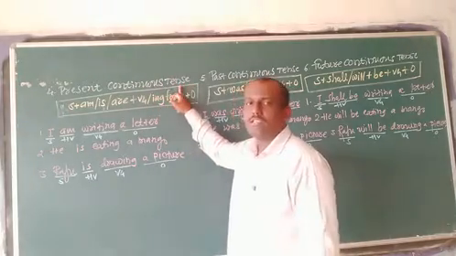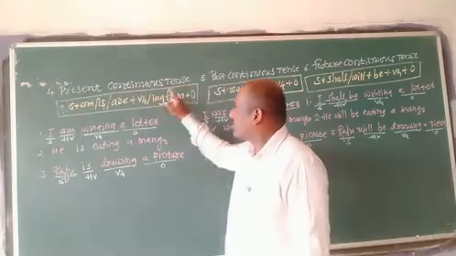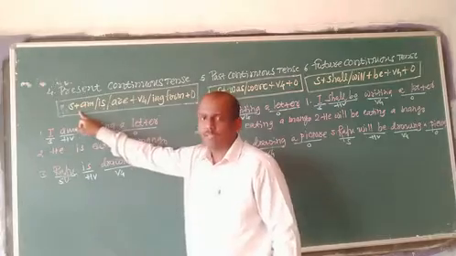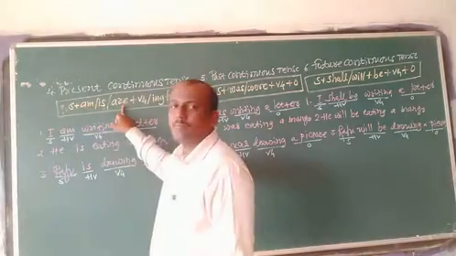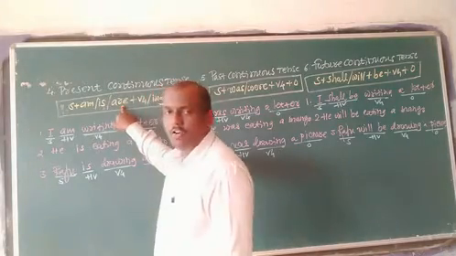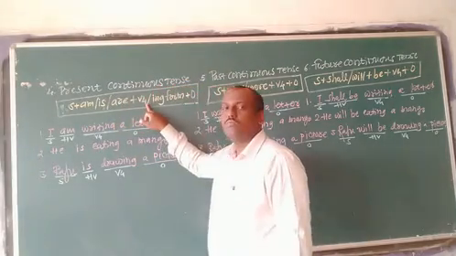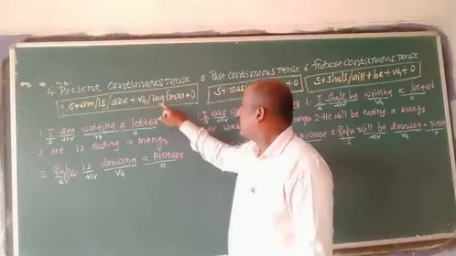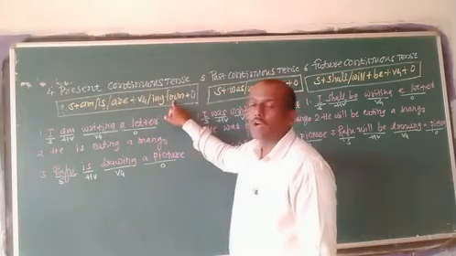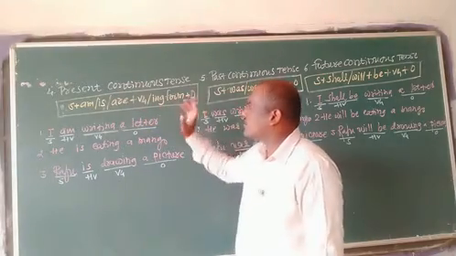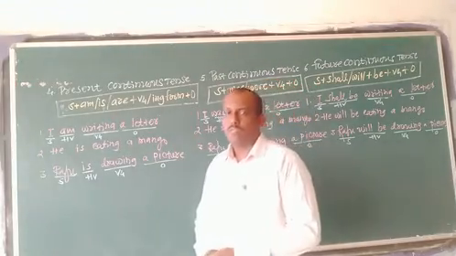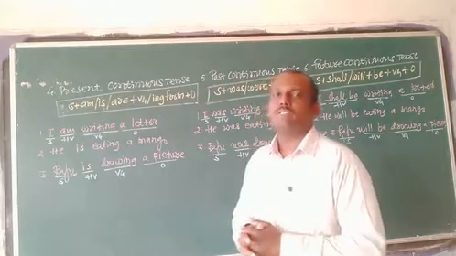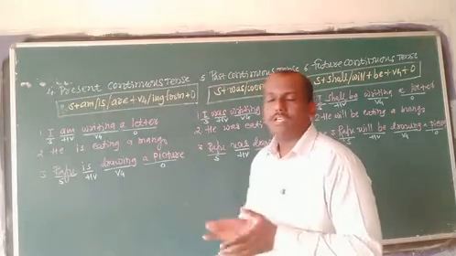Present continuous tense, चालू वर्तमान काळ. S plus, my dear students, S means subject. Already I told you, and these are primary verbs or auxiliary verbs. Plus V4 means the fourth form of verb, and it is also called the ing form. And plus O means object. So S plus am or is or are plus V4 plus O. This is the particular structure of a present continuous tense.